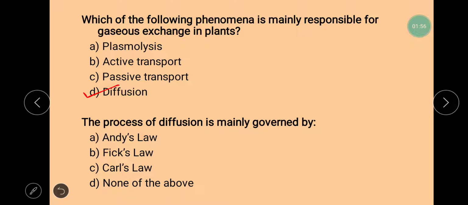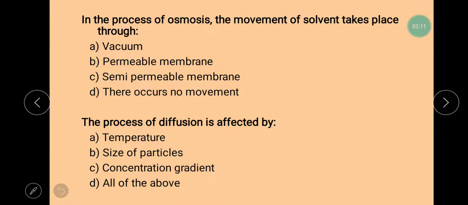Next question is, the process of diffusion is mainly governed by Andes law, Fick's law, Karl's law, or none of the above. So the process of diffusion is mainly governed by Fick's law. Next question is, in the process of osmosis, the movement of solvent takes place through. Previously also we discussed that whenever there is osmosis, the solvent particles will always move through a semi-permeable membrane.